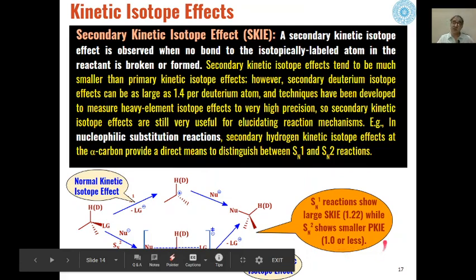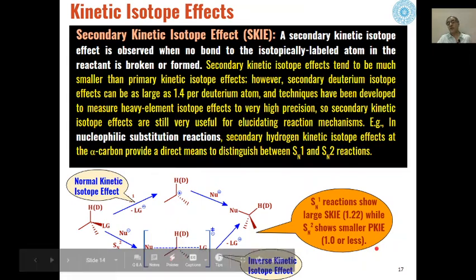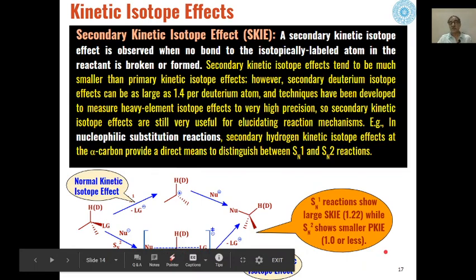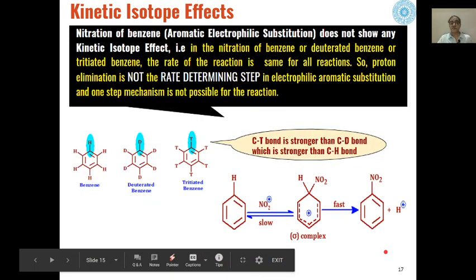So that means here the kinetic isotopic effects are involved in SN1 reaction, whereas they are not coming into play in case of SN2 type of reaction. So on the basis of the value of this ratio, we can tell what will be the mechanism of these types of reactions.